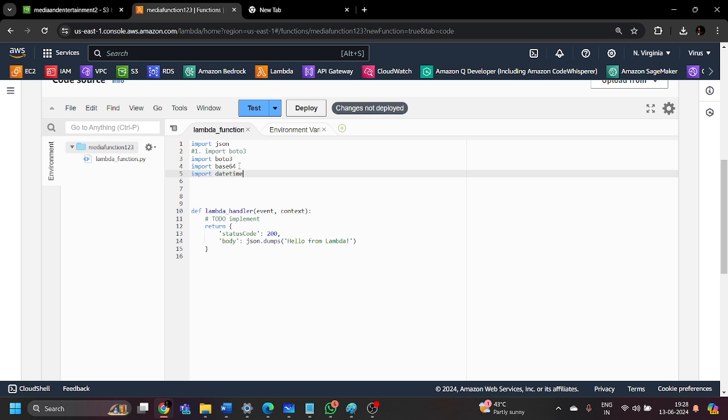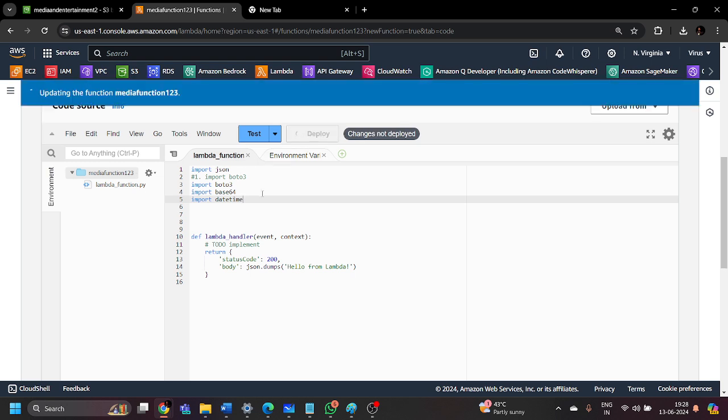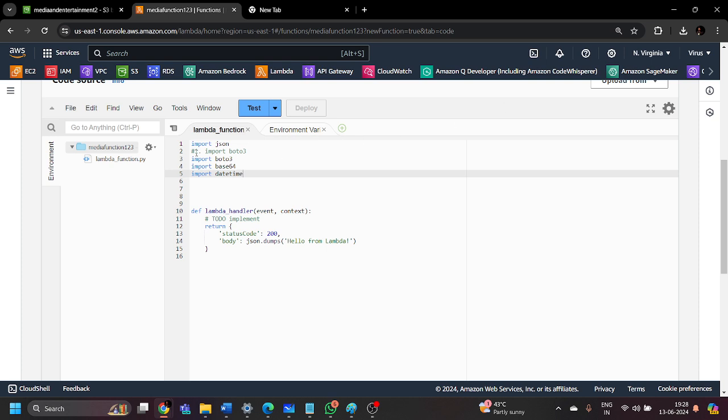We are going to import base64 because base64 is used for encoding and decoding the data we are going to use inside this entire project, and datetime will help us work with dates and times, right? So let me deploy this code so that all the necessary libraries are installed inside this particular function. So this is the first task, the comment one, import Boto3. This is what I have done.